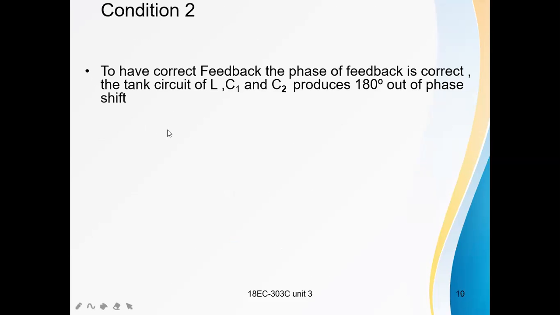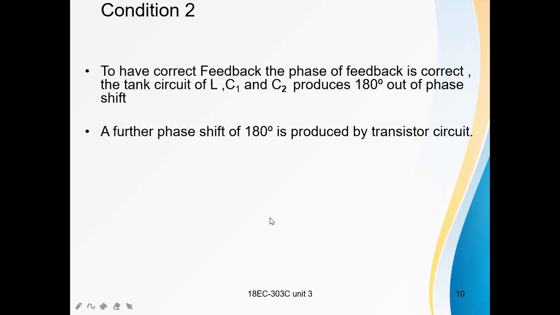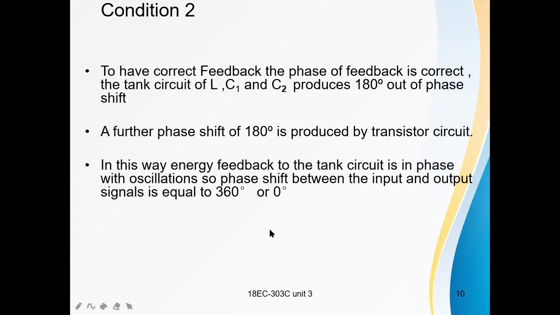And the condition to have correct feedback is that the phase shift is correct. That means the total phase shift of the circuit should be 360 degrees. Out of 360 degrees, the tank circuit produces 180 degrees phase shift, and the amplifier circuit, the transistor circuit, produces 180 degrees. So the total phase shift should be 360 degrees. These are the two conditions for sustained oscillations in the Colpitts oscillator.